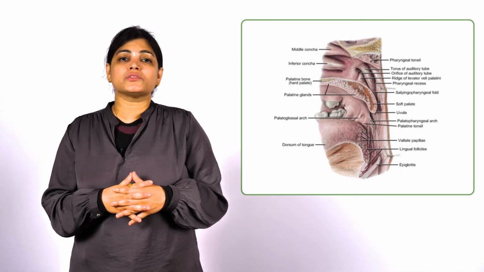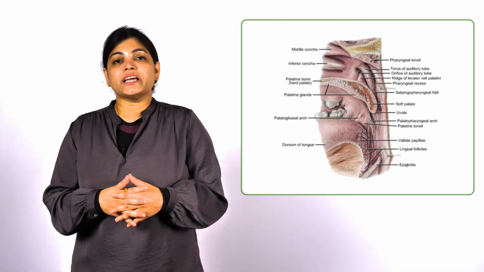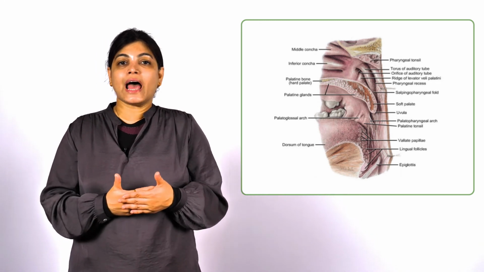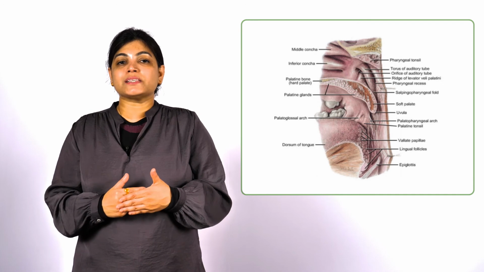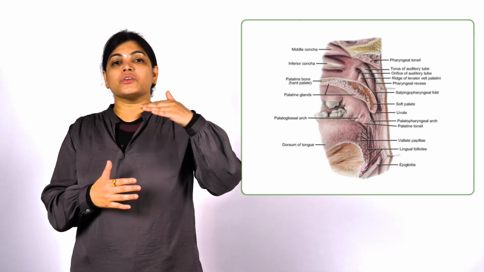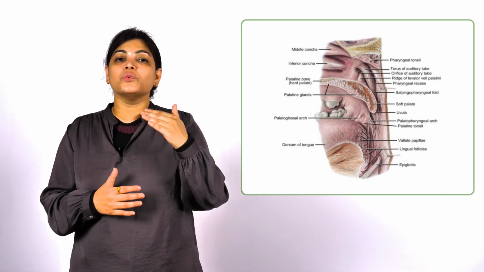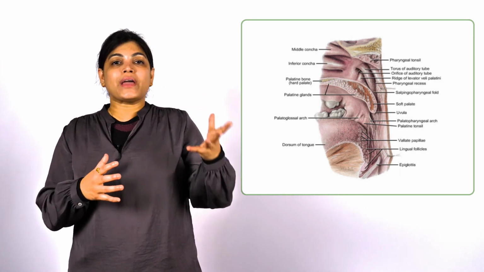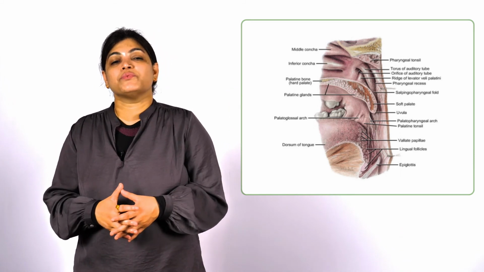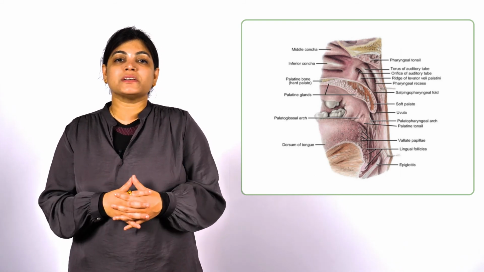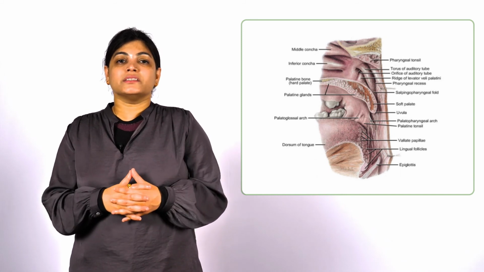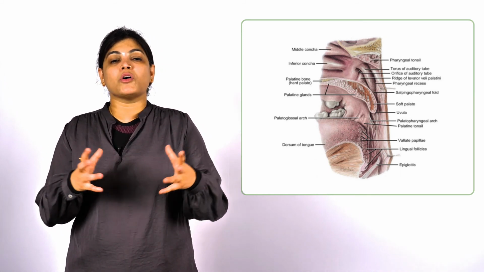So all these structures form the soft palate. We have discussed in detail the soft palate, which is located at the junction of the nasal and oral cavity. To be more specific, it lies at the junction of the floor of the nasal cavity and the roof of the oral cavity. It has 5 muscles, and we have discussed all of them. Actually, the palatine aponeurosis is the flattened tendon of the tensor veli palatini muscle. We have discussed origin, insertion, and nerve supply.